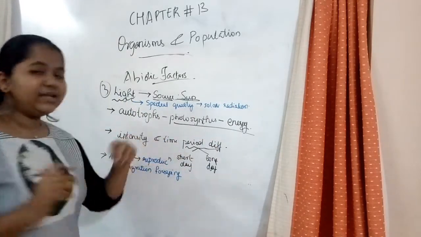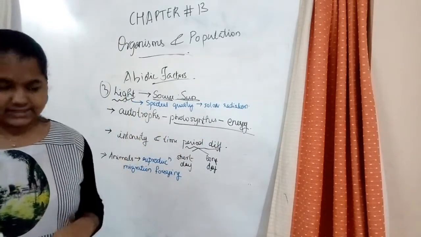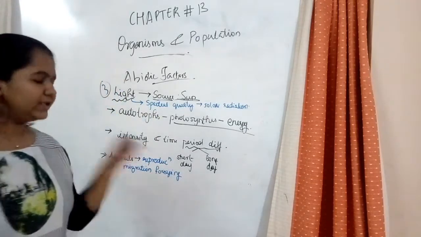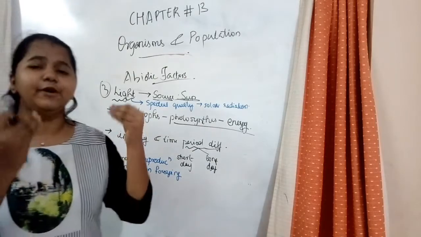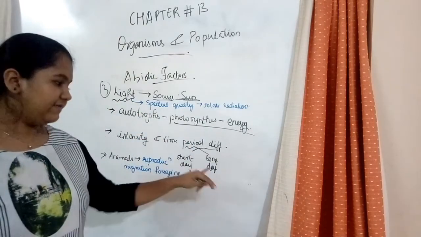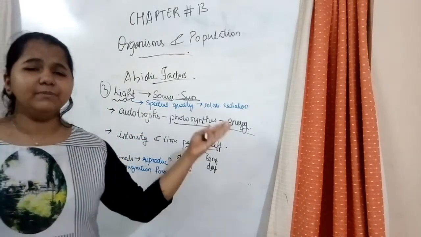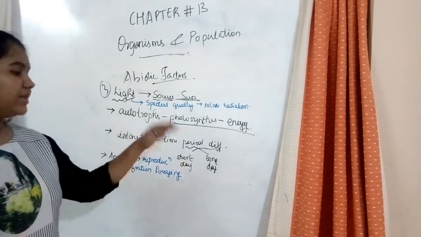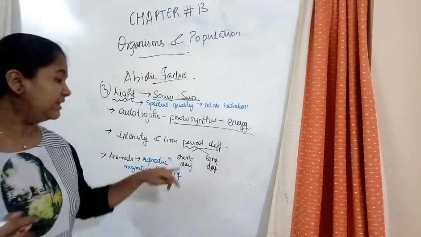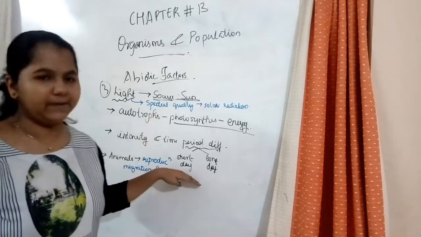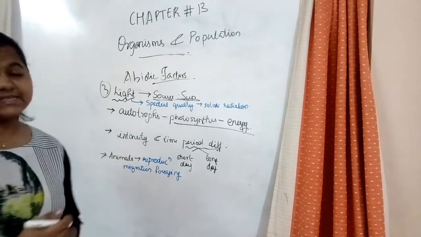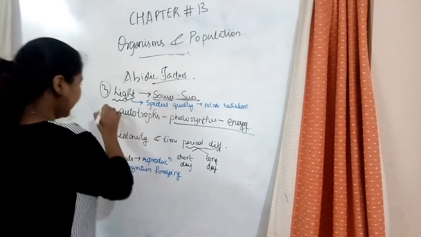According to the requirement of light, plants are divided into short day plants and long day plants. Short day plants require sunlight only for a particular amount of time, whereas long day plants need a long intensity of light for a long period of time. So their requirements are different, and hence they are called short day plants and long day plants. This is all about plants.